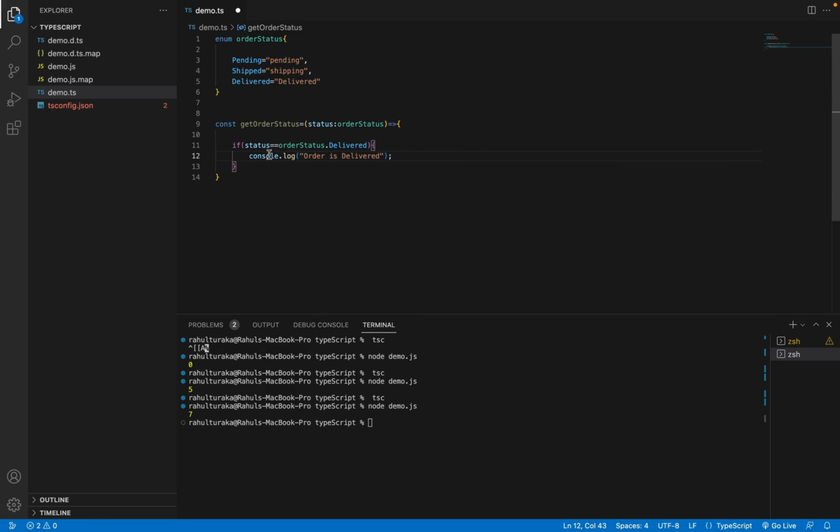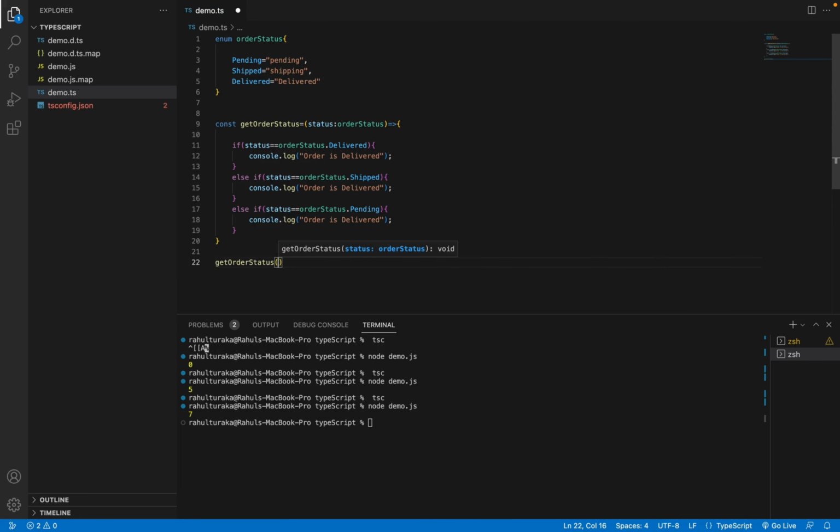So simply like this, I'll copy paste this, and shipped, delivered. No, pending. Now if I call this get order status, and inside that I pass the parameter order status dot pending, and compile and run it, you can see all this delivered.